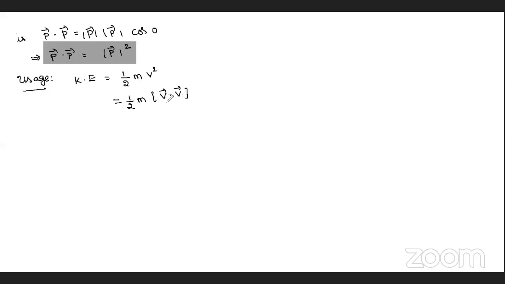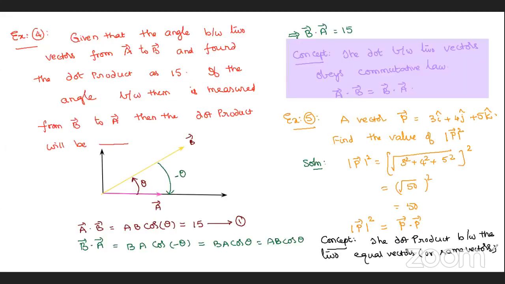This is what I am saying. The dot product between the same two vectors is simply the square of the magnitude. Here v square can be written as the dot product between the same two vectors. There I use this concept for kinetic energy. So this is one usage in our physics. Likewise, there are many uses of the dot product. If we solve the problems one by one, we can find out.